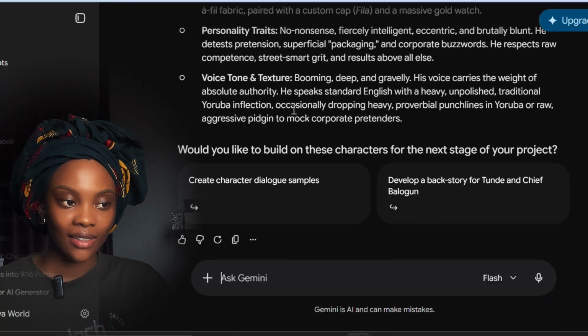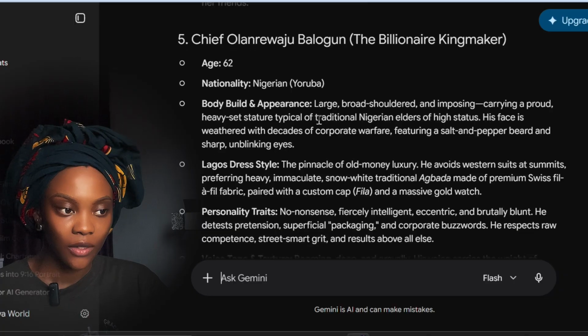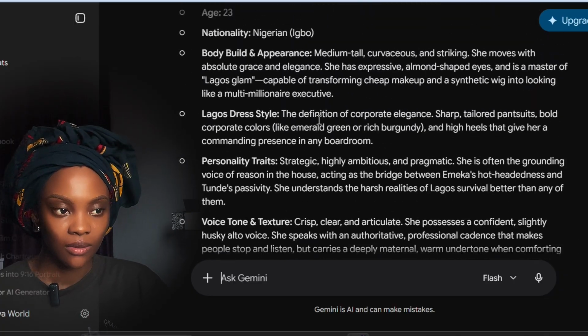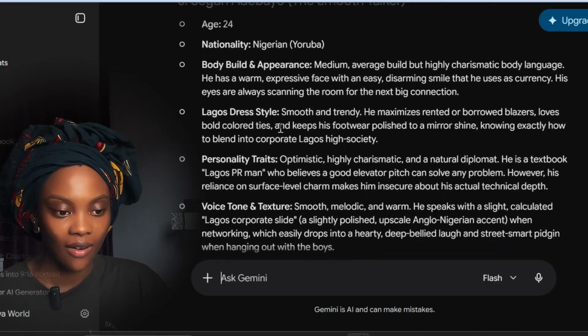So this is our character. We have 5 characters here, including Ifeoma and Segun. So this is our character.